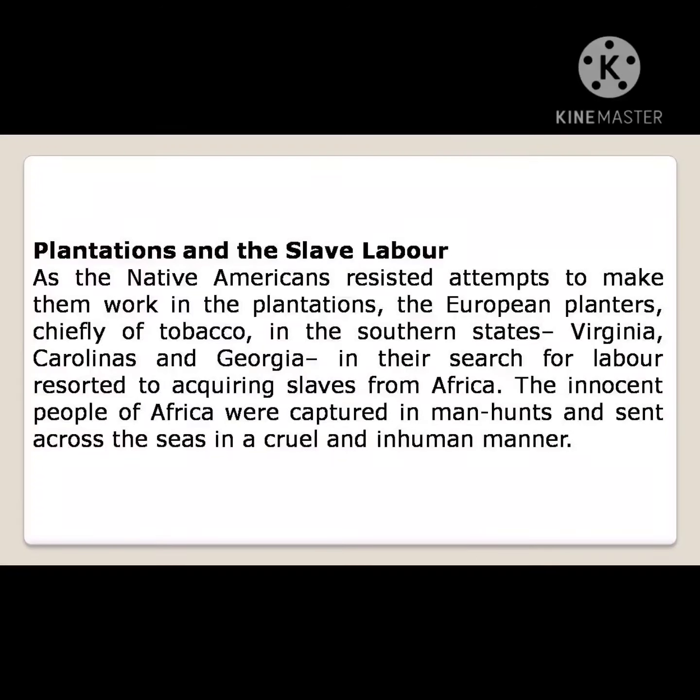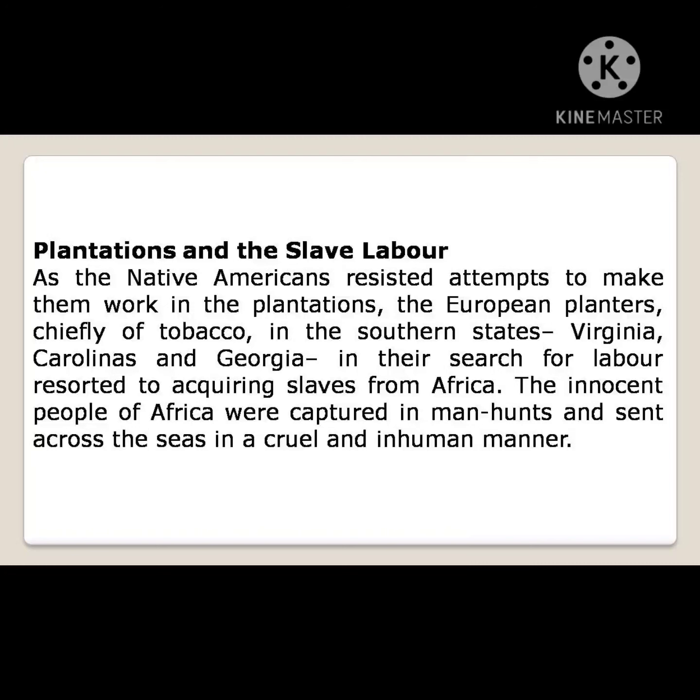They refused to work under the English. So the European planters, chiefly of tobacco in the southern states, Virginia, the Carolinas, and Georgia, in their search for labor, resorted to acquiring slaves from Africa. For work in their plantations, they brought slaves from Africa.